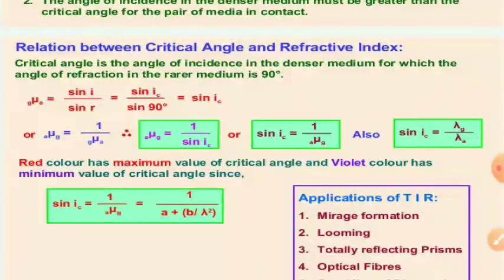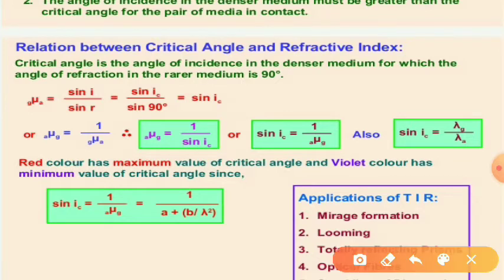Now red color has the maximum value of critical angle and violet color has the minimum value of critical angle, as is evident from the equation. Now applications of total internal reflection are mirage, looming, totally reflecting prisms, optical fibers. So optical fibers we can discuss. Other things you have studied in class 10.